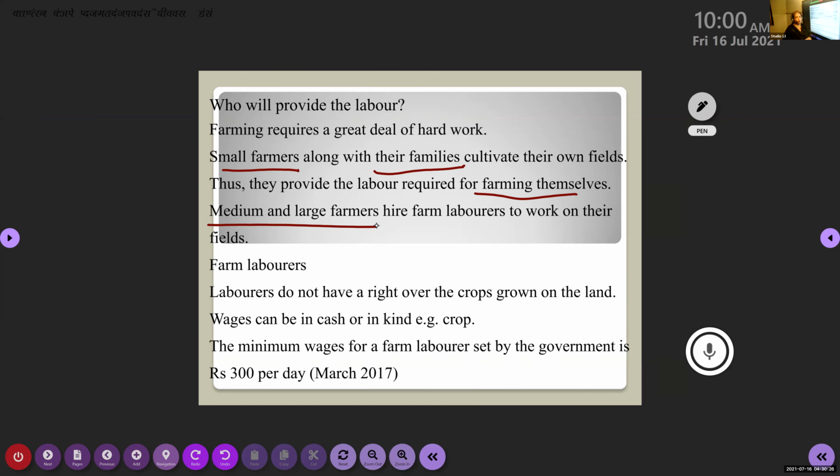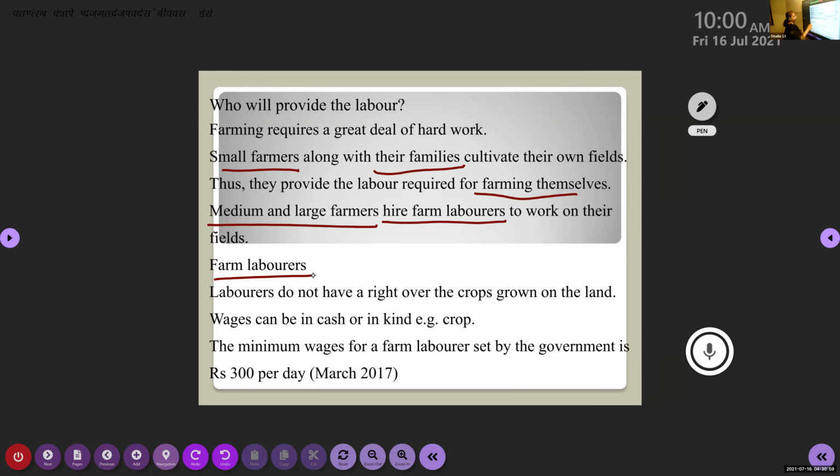So they can't work on their own land, and they are a little bit rich also. So they don't want to work on their land. What they do, they will hire farm laborers. What do you mean by hire farm laborers? They will call some people to work on their land, and what will they be giving? Money. Wages. They will be getting wages here. Okay, so to work on their fields, large farmers will hire the farm laborers.